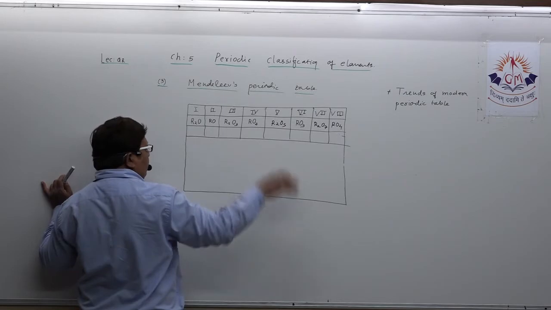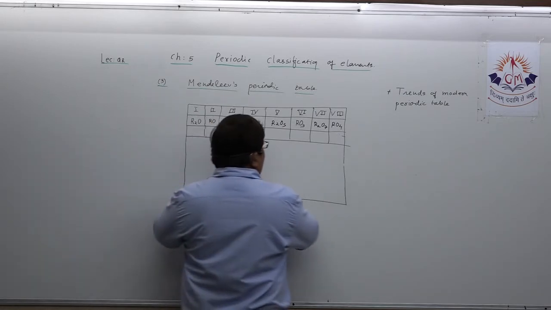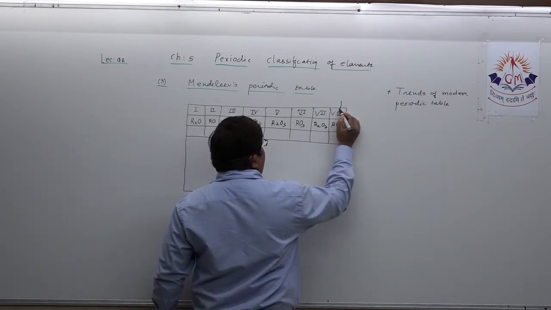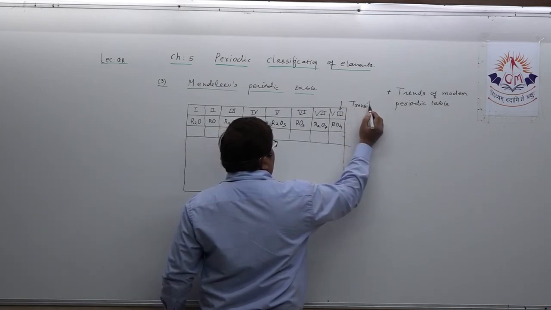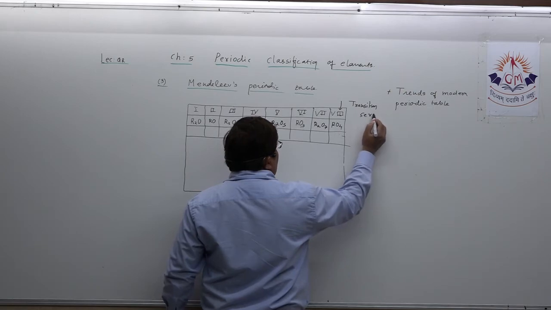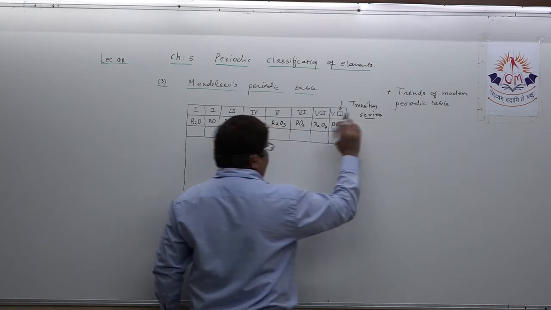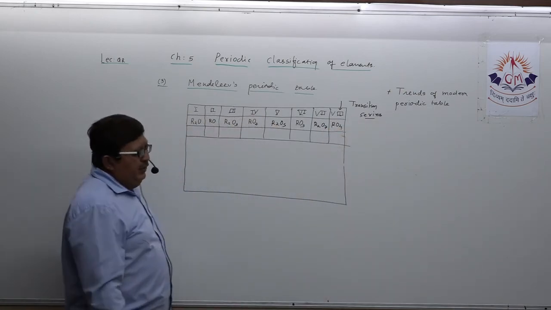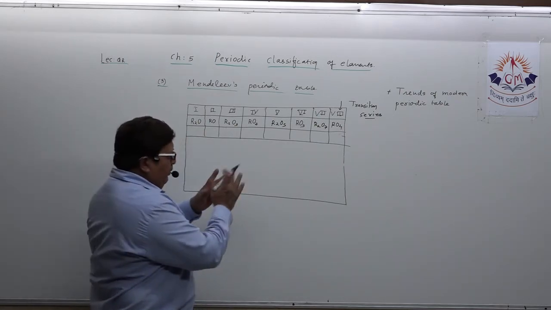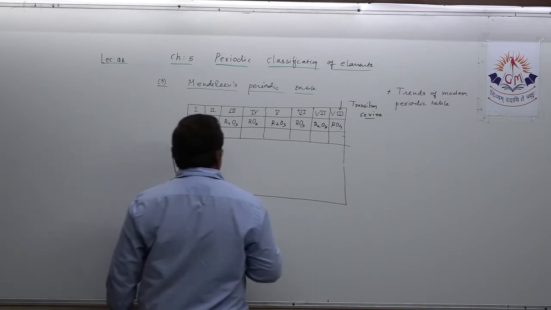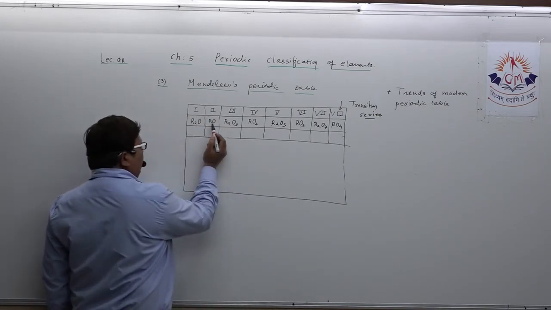First you write all the Roman numeral groups. You all know that this stands for the transition series. Transition series means those elements about which he was not sure of their chemical property and which needed some transfer of location. Clear in your mind?